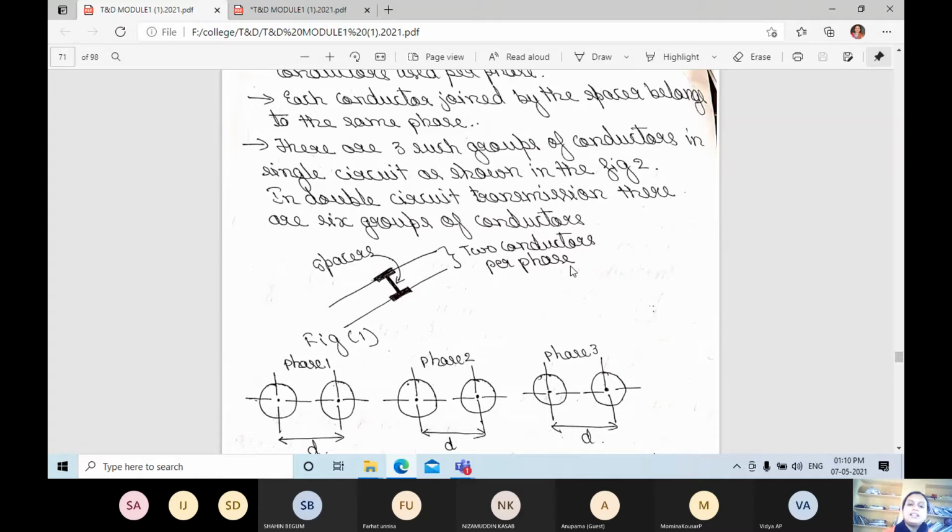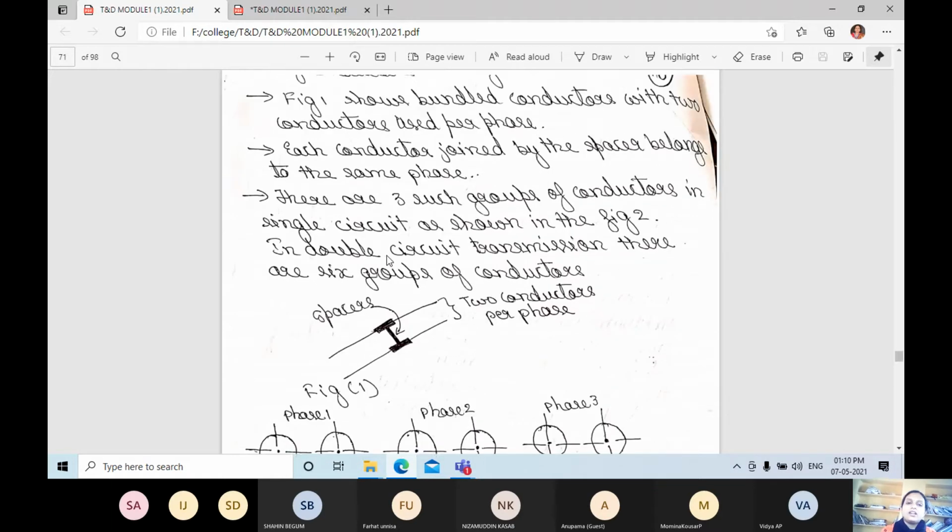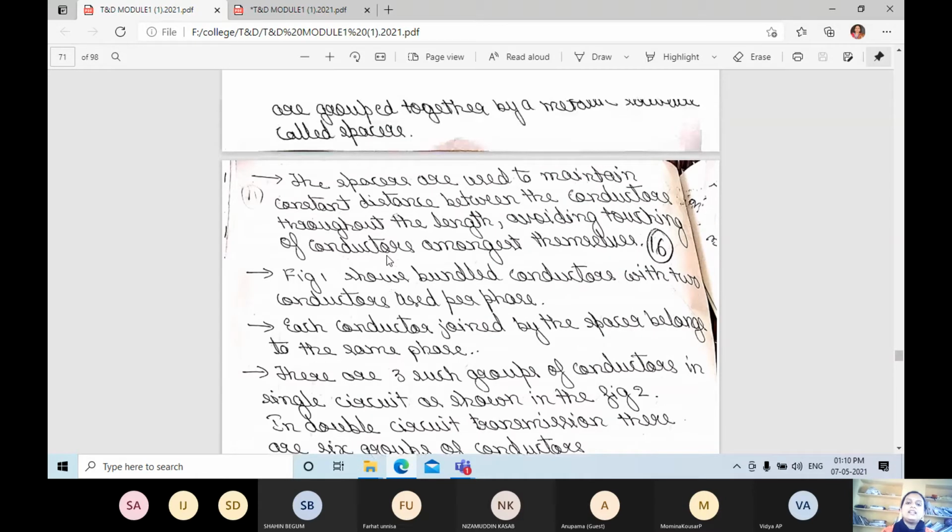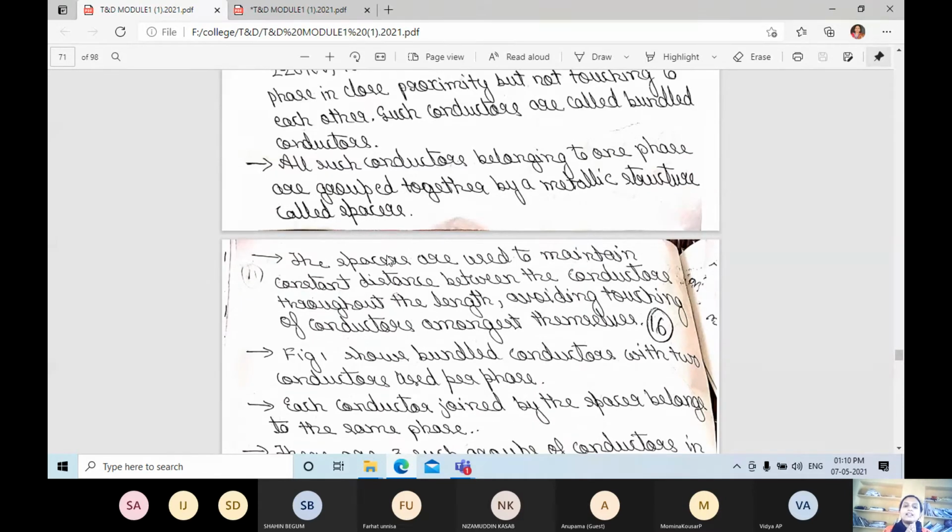And a spacer is used to maintain the same distance between the two conductors and to keep the conductors from touching. To maintain constant distance between the conductors throughout the length and avoid the touching of conductors among themselves, for that only spacers are used.